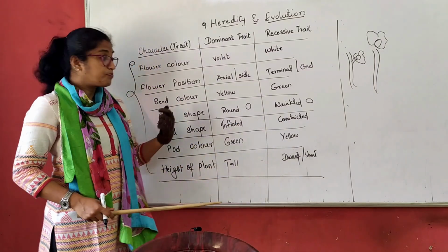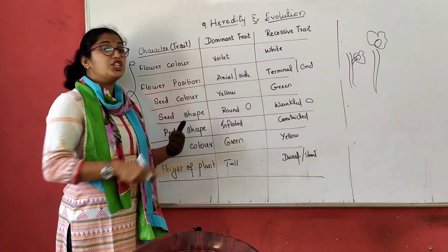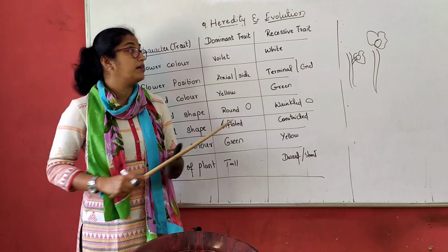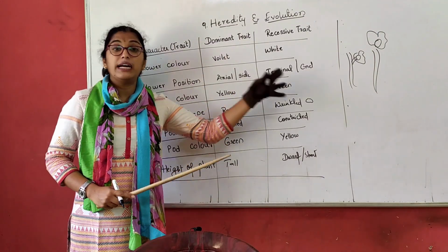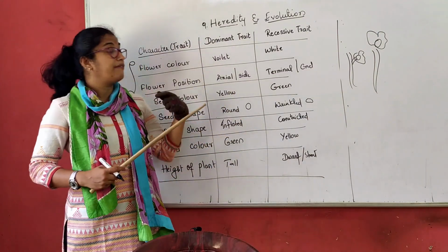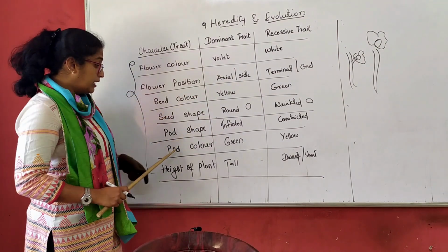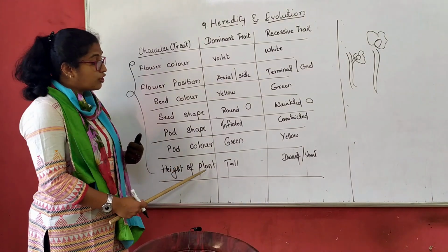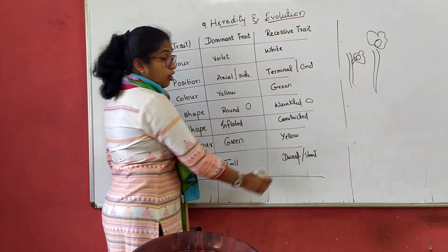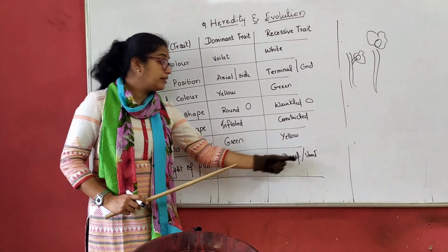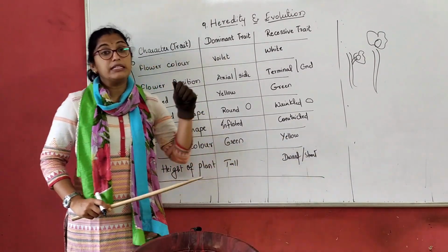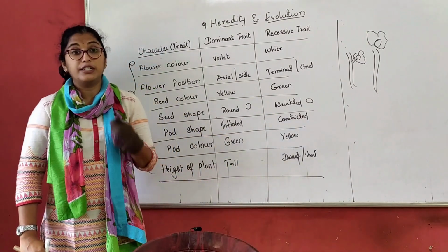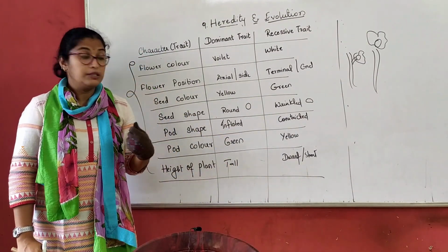Inflated means that whichever is a dominant trait, we always get that larger in number than the recessive trait. You will understand this much more clearly when we proceed further in this chapter. Pod color can be green or yellow. And height of the plant can be tall or dwarf. Dwarf actually means short, but in this chapter we consider tall and dwarf. We do not use the word short.